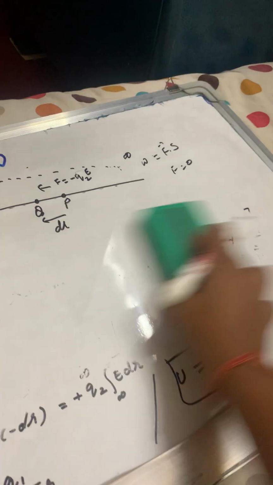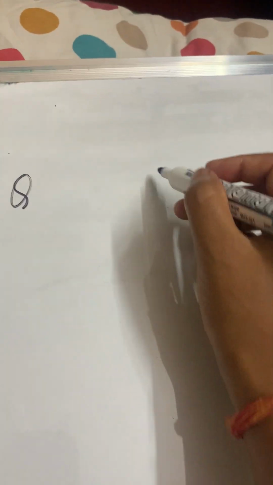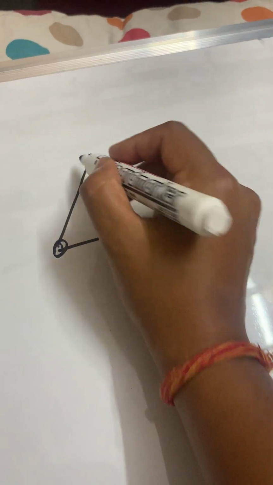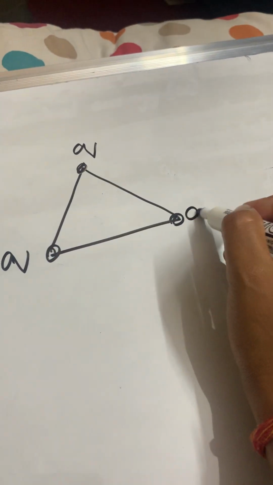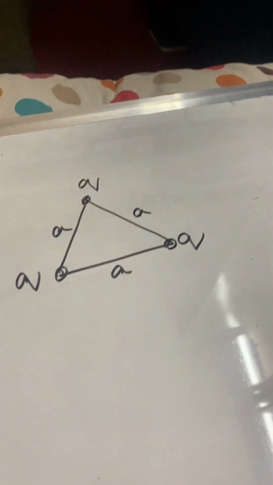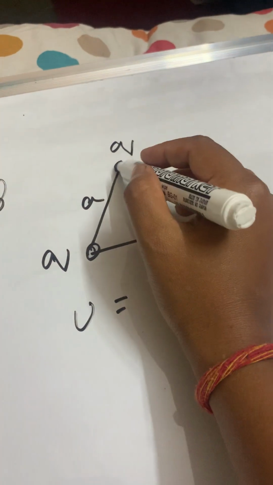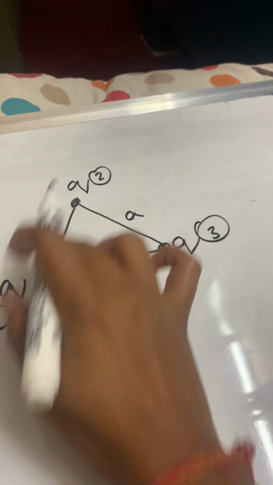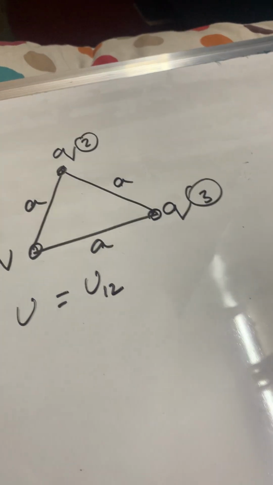Now based on that, in the book I have discussed a number of questions, so you can see all the questions. Let me take one. Let's say here is an equilateral triangle where the three charges Q, Q, Q are kept, with sides A, A, A. Now what is the potential energy of the system? Let me call the charges 1, 2, 3.